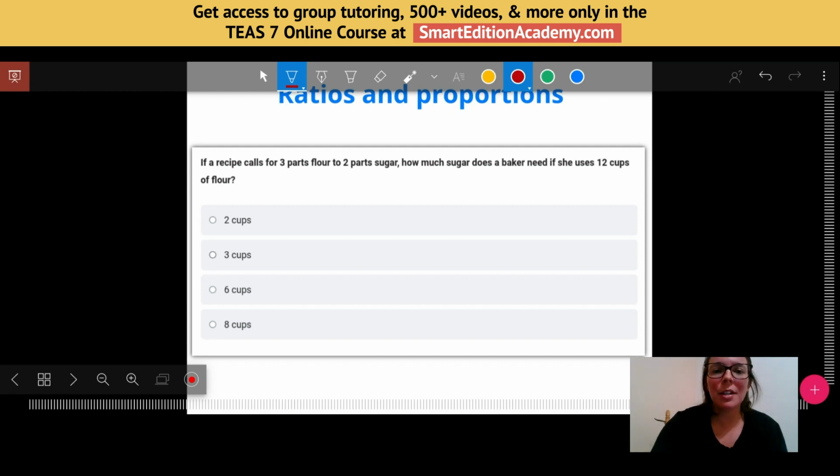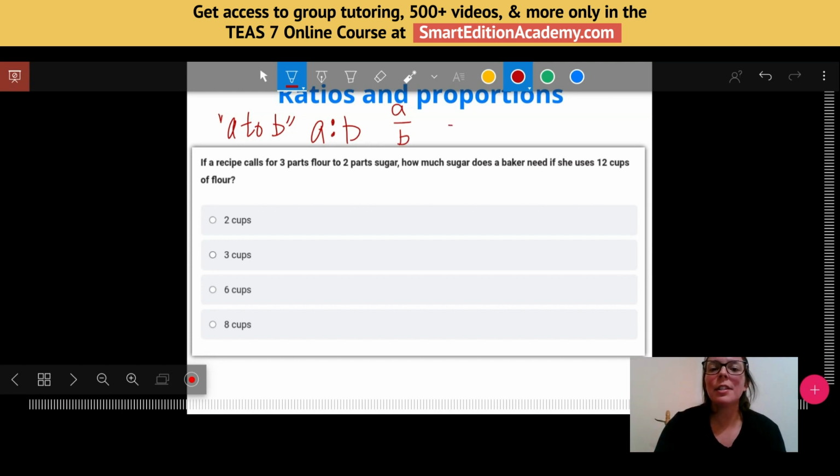Ratios, just as a quick note, can be written in a few ways. Say I have a ratio of A to B. If I were to literally write that out, A to B, it would look like this. I could write that as A colon B, or I could write that as a fraction of A over B. It's very important to note that the order in which you write a ratio and where you put those numbers is very important.